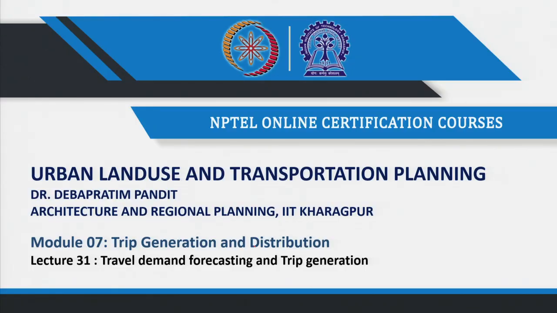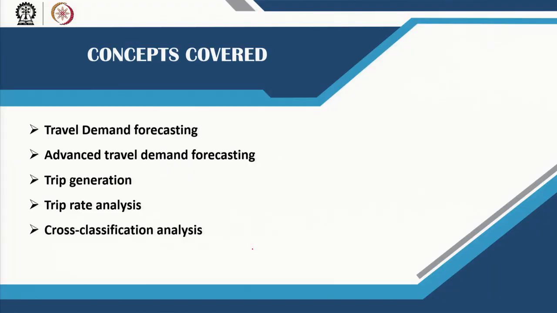Welcome back. In this lecture, we will start with Module 7. Module 7 is trip generation and distribution, and in lecture 31, we will start with travel demand forecasting and trip generation. The different concepts that will be covered in this lecture are travel demand forecasting, advanced travel demand forecasting, trip generation, trip rate analysis, and cross classification analysis.